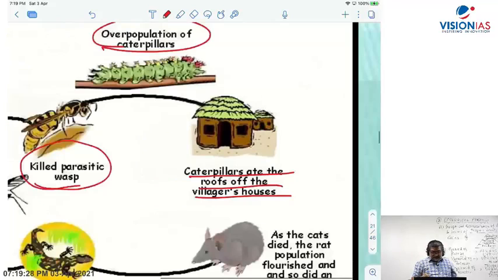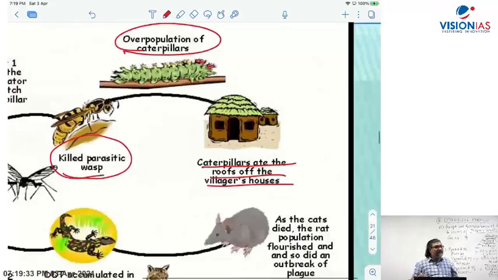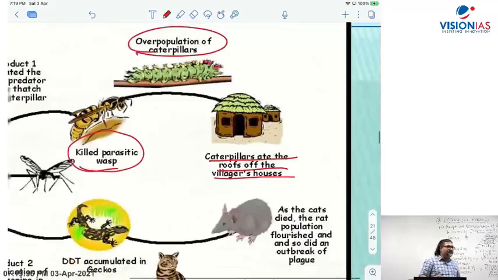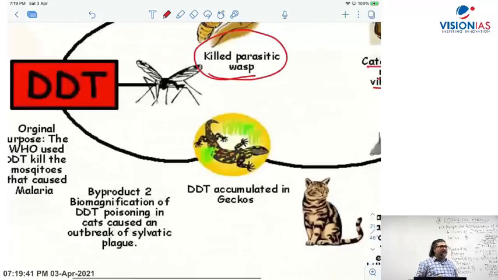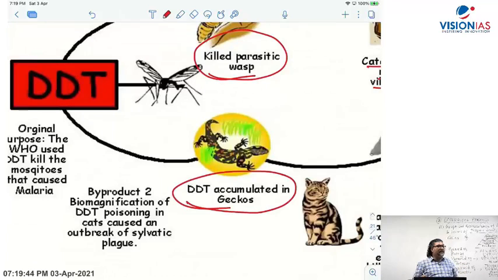Now another thing here. DDT also killed the geckos. Geckos are like lizards; what you can see in the photograph, the gecko is a lizard. Because of the spray of DDT in Borneo, DDT accumulated in the gecko or lizard, and that was eaten by cats. Cats eating the geckos caused more DDT to accumulate in the cats.